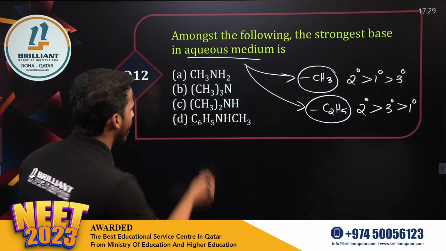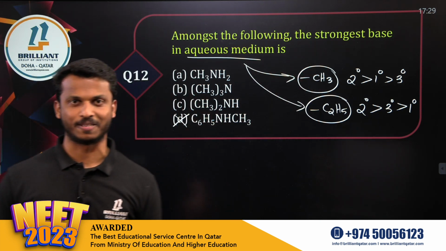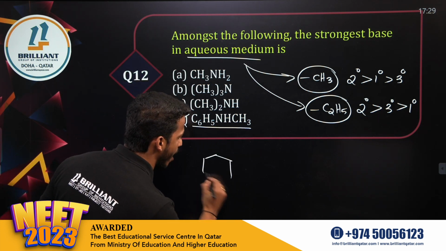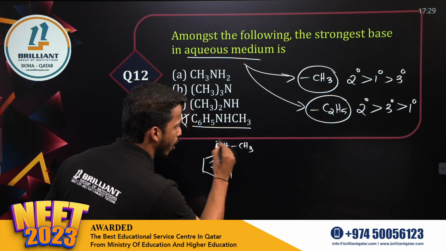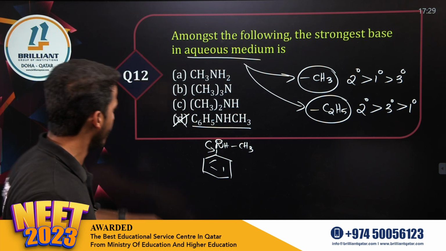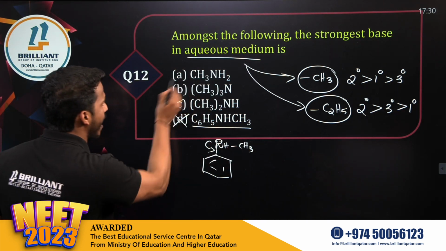Now, dear all, let me cancel option D. Question, which is the strongest base? Option D we can cut because option D is what? It's an aromatic amine, dear all, because nitrogen is on the benzene ring, the lone pair is not available for donation, it is involved in resonance.